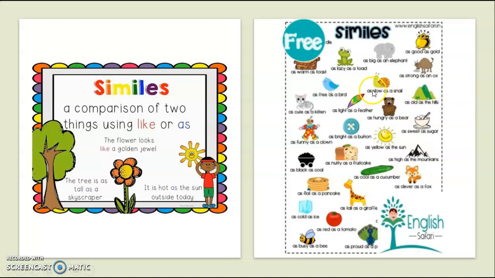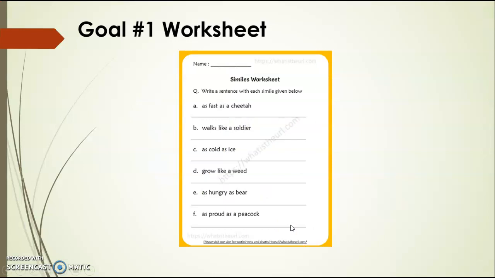My grandma is as slow as snails. I am as hungry as a bear. They're giving you the simile, but you still have to put in one more thing to compare both of the things. But these are similes you can use if one day you need to make sentences. For today's worksheet, we're going to be doing the one that has the orange underline around it, called Similes Worksheet. Please get it out.